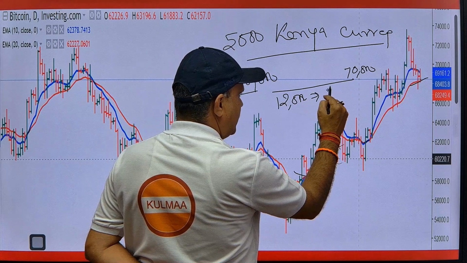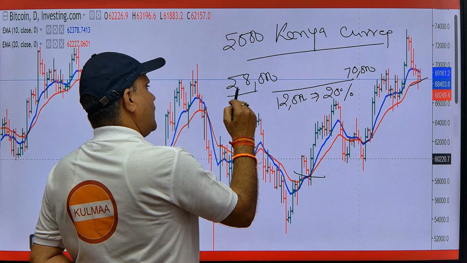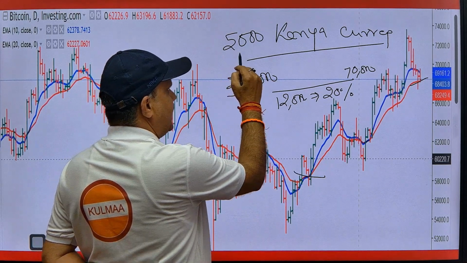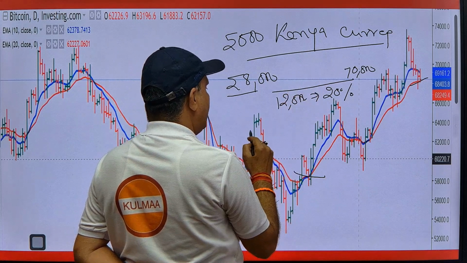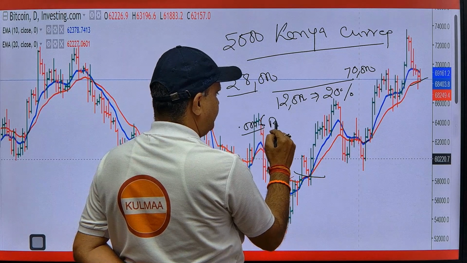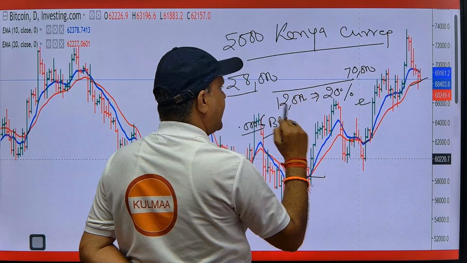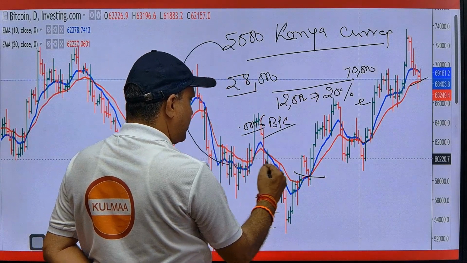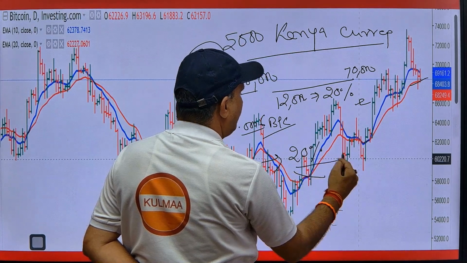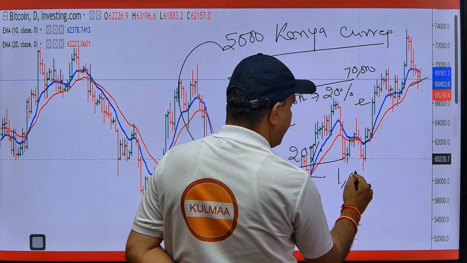That means around 20%. Right? Now, what you have done at this price, you have invested 5,000 Kenya currency and you have bought 0.0006 BTC, and you have sold it here. That means you are going to earn around 20% of 5,000 Kenya currency. That means 1,000 Kenya currency.